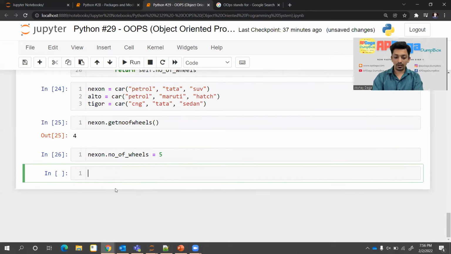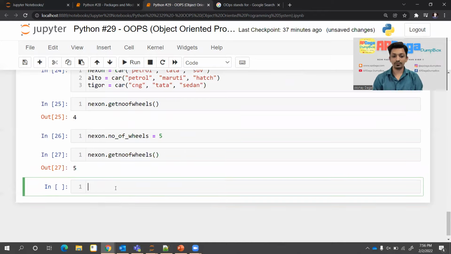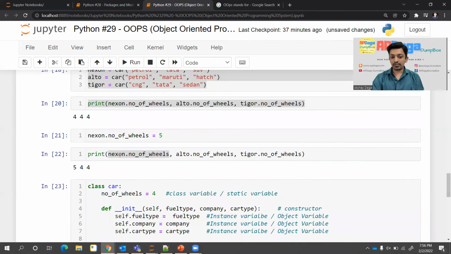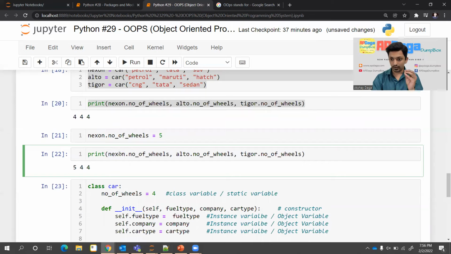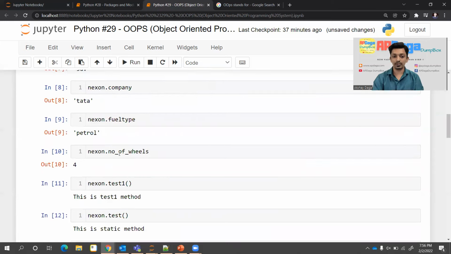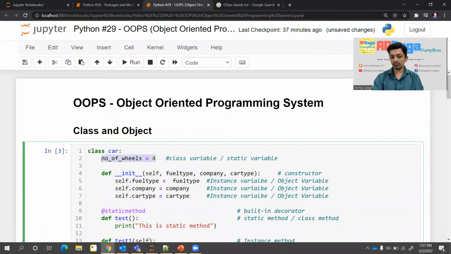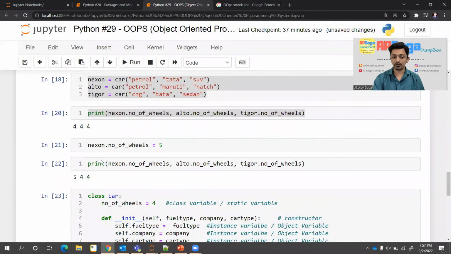I try to change the value and I try to get the value using the get function. I'm just getting the value. It is 5. So basically it is changing it. So whatever I told you here, you can change the value for a particular instance for a static variable, but the default value will be this, whatever you assign over here. So you got the idea how static variable works.